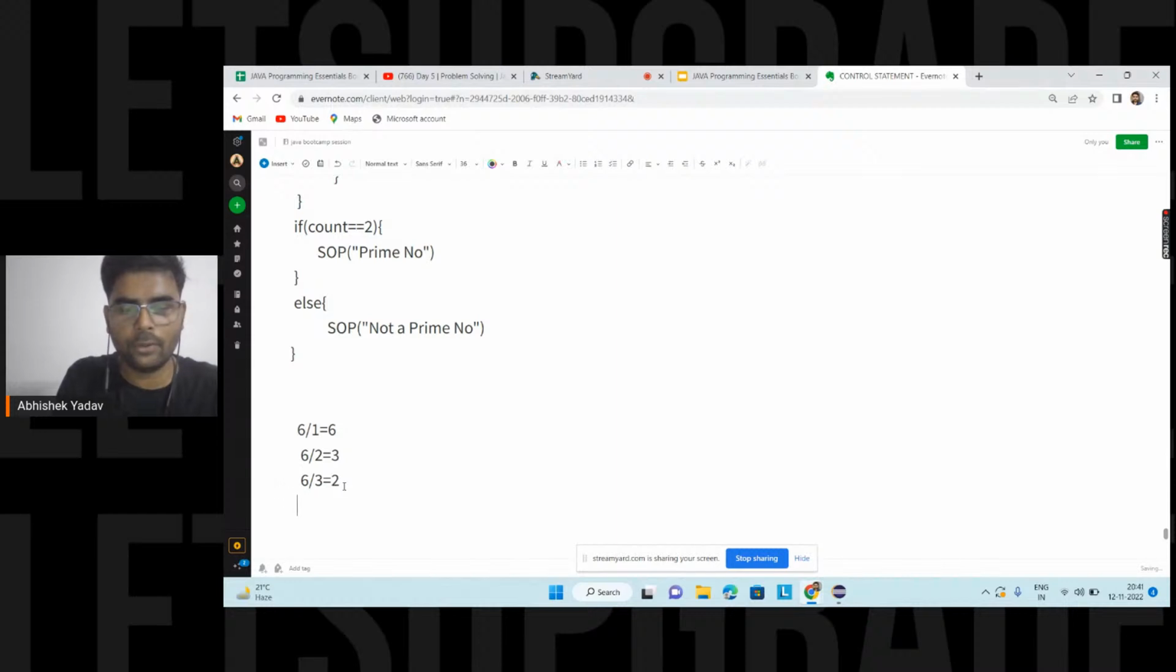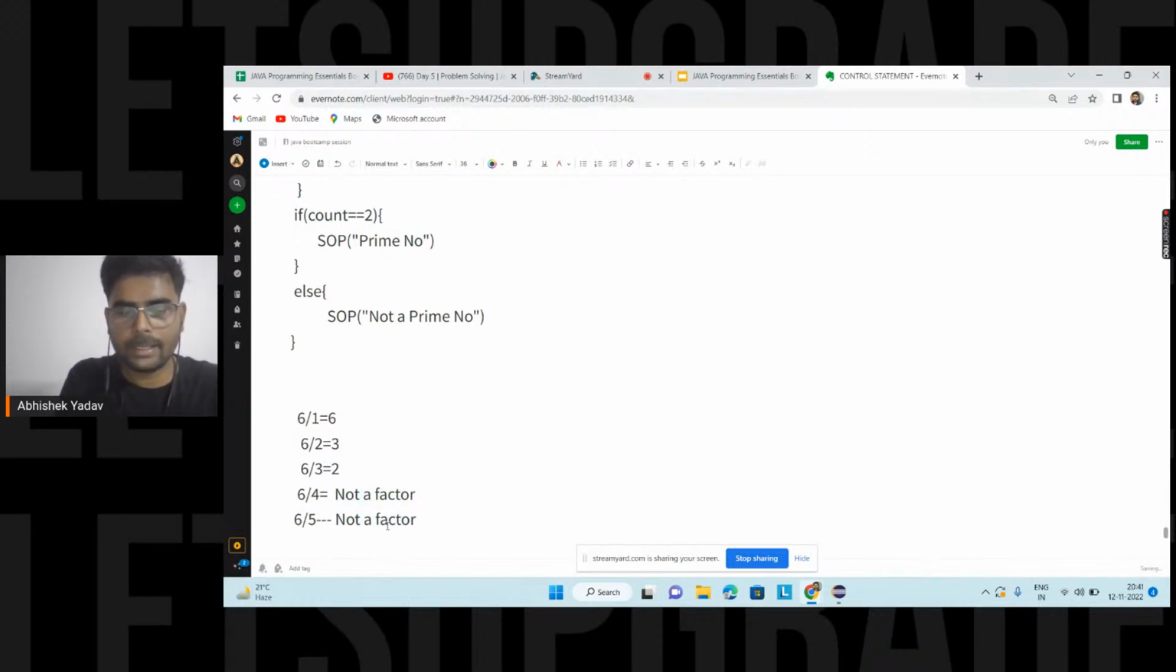Let's take 6 divided by 4. 6 is not divisible by 4, so 4 is not a factor. Similarly, 6 divided by 5, 6 is not divisible by 5, so 5 is also not a factor. Again, 6 divided by 6. This time 6 is divisible by 6, so 6 is a factor of 6. Now, Leon, you got it? Yeah, clean divide.